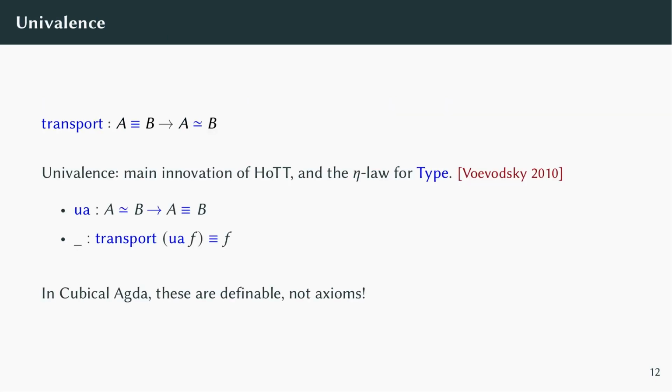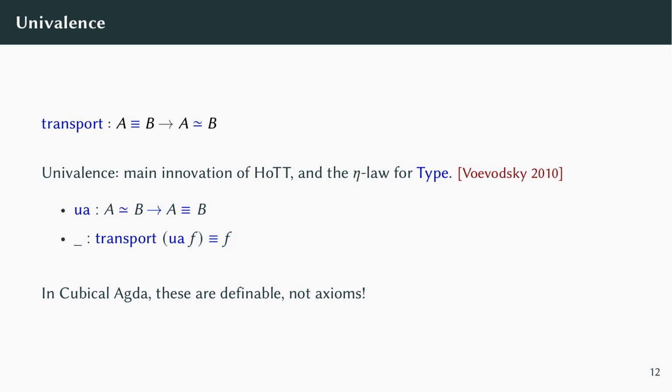To cast between types in cubical Agda, we use the transport primitive, which says that a path between types A and B gives us an isomorphism between A and B. Voevodsky's univalence axiom is basically the eta law for transport, and one of the main innovations that started homotopy type theory. It says that not only does transport give us isomorphisms, but in fact every isomorphism arises as a transport. Concretely, we say there's an inverse to transport, a function called ua that turns any type isomorphism into an equality, and transporting across ua gives us back the isomorphism.